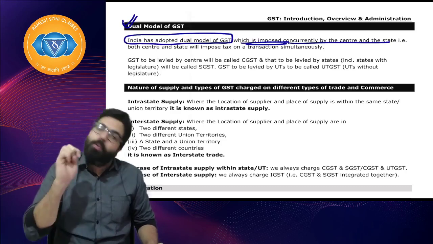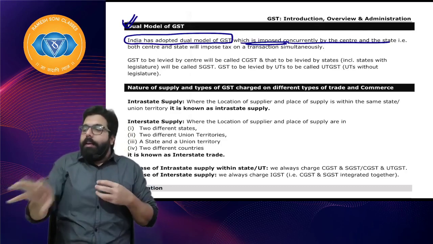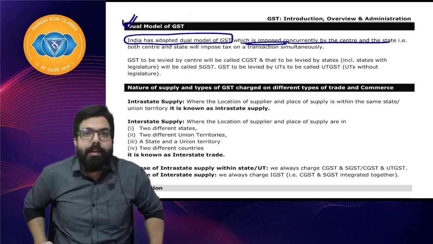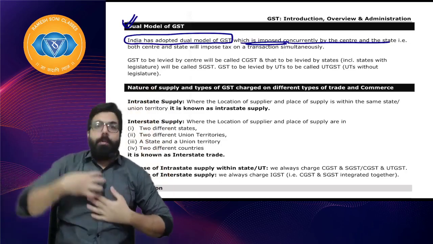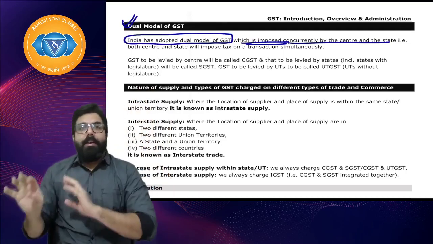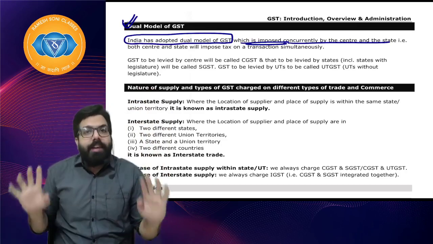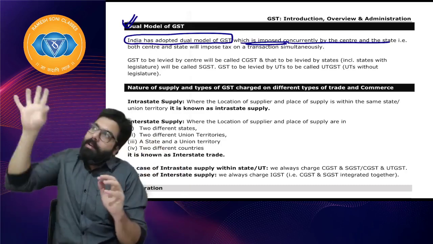What is the national model, sir? The national model means the central government collects and then gives a little to the states, whatever the requirements of the state are. So in the national model of GST, the central government collects and then gives it a little to the states. But in India, the states didn't want it. The states said, to the extent possible, we will collect our GST, you collect your GST.